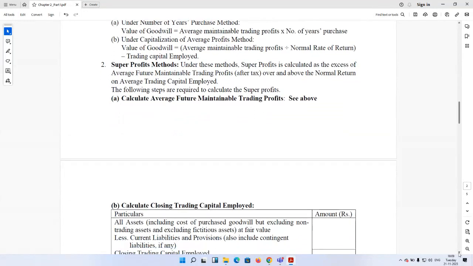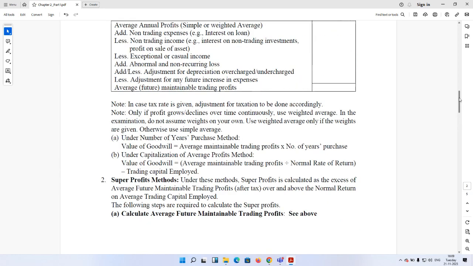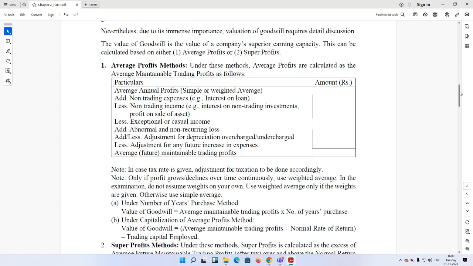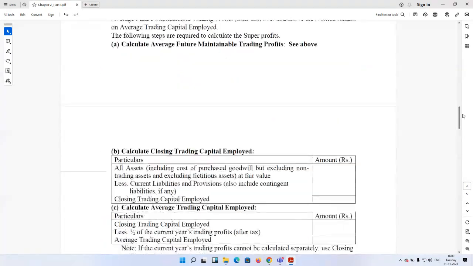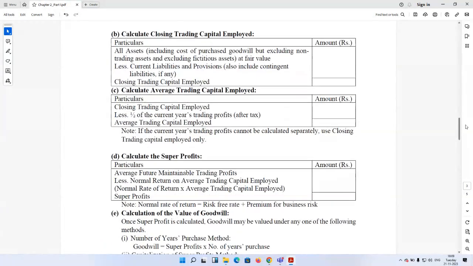Now, while calculating the goodwill under the super profit method, the very first thing that we need to know is the average future maintainable trading profit, preferably after tax. For that, the same methodology we will apply as has been described under the average profit method. So there is no change with respect to that calculation. Whatever method we have applied so far for the average maintainable future trading profit will be similarly applicable here also. But we need to know the average trading capital employed. What is average trading capital employed?